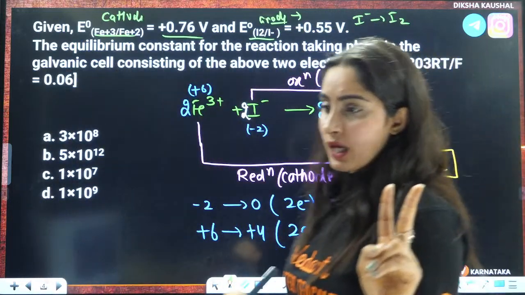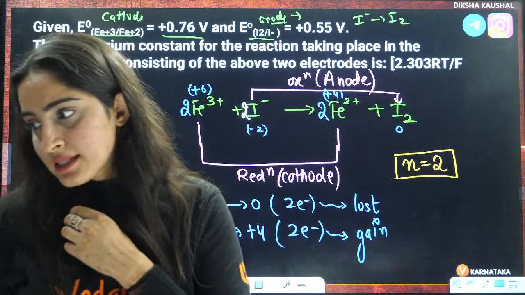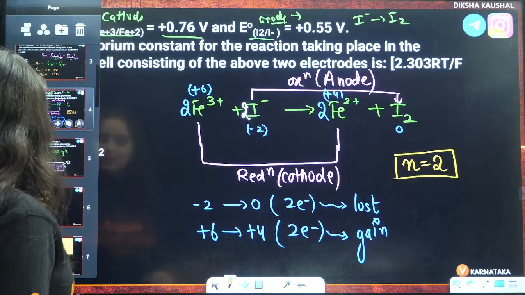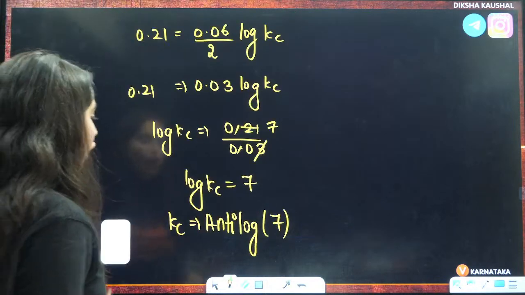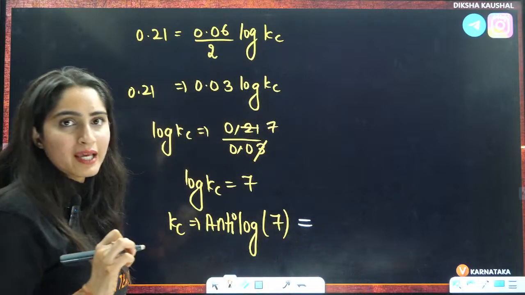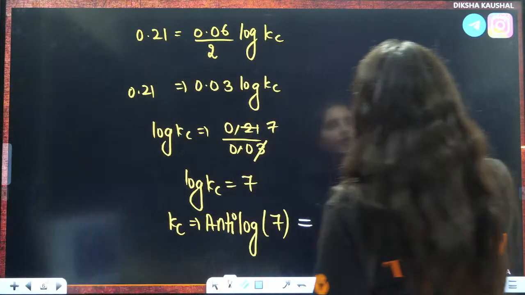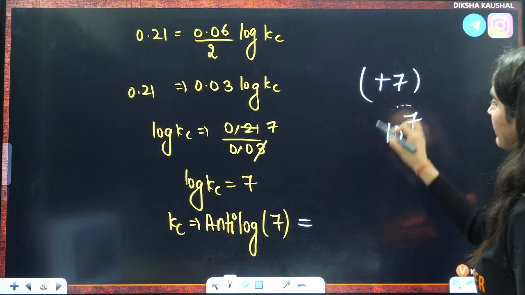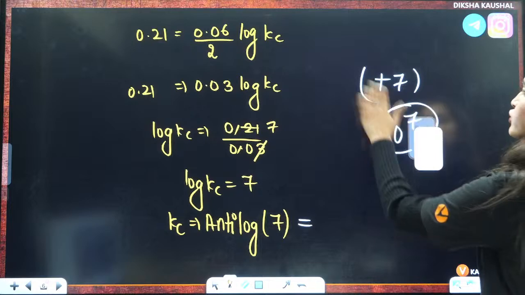That is why n will become equal to 2. Okay, guys. Now, what is the antilog? Antilog is simple. I told you, whenever you have a positive thing inside the antilog, take it as 10 raised to power that thing. So, it will be 10 raised to power 7.